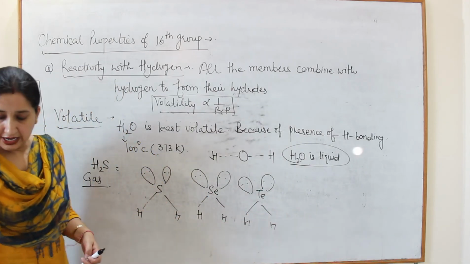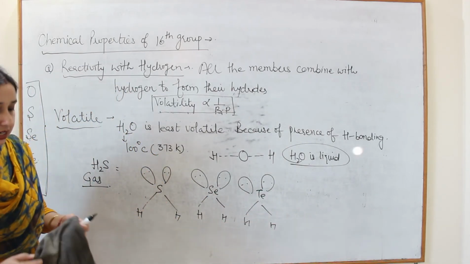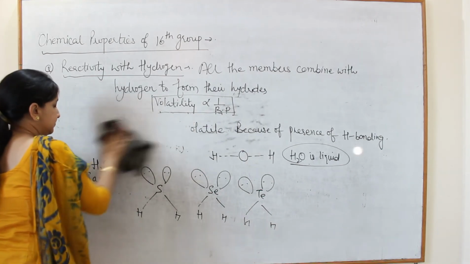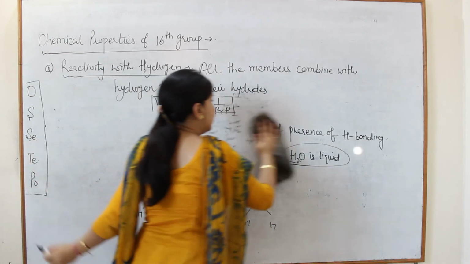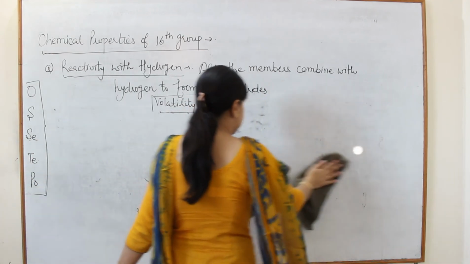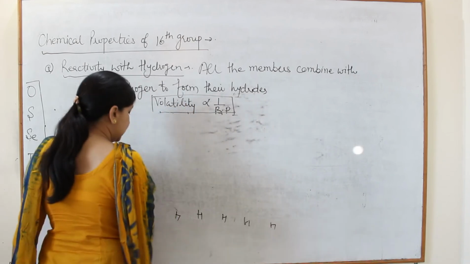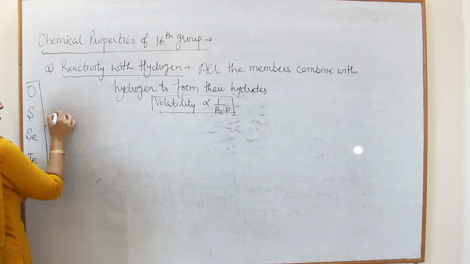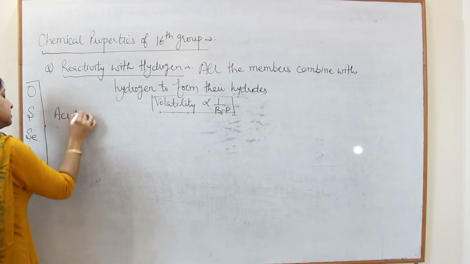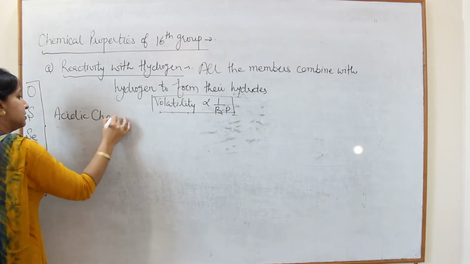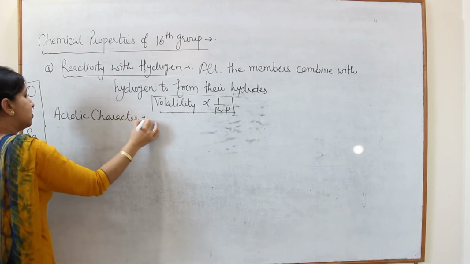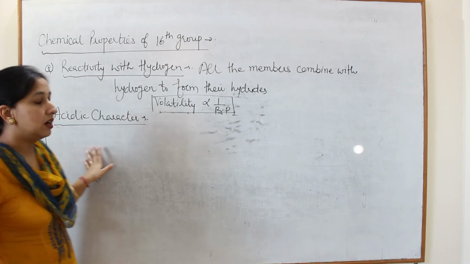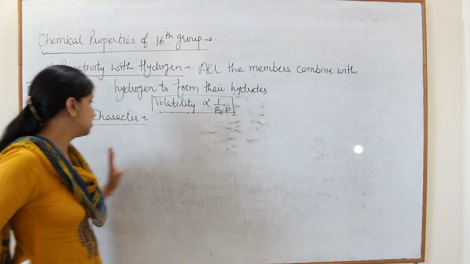Next feature of hydrides of 16th group is their acidic character. So all the hydrides of 16th group are acidic in nature. In +1 we have also discussed that acidic character depends upon the availability to lose H positive.